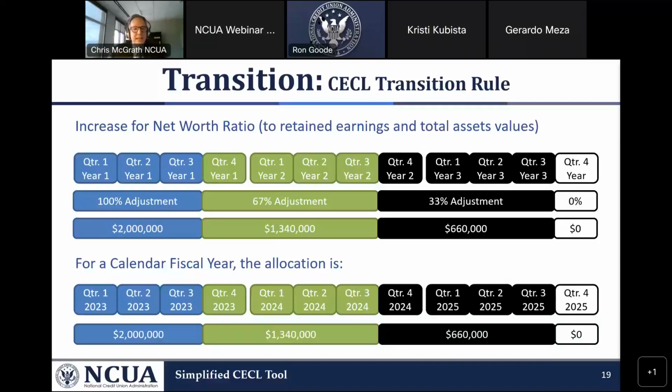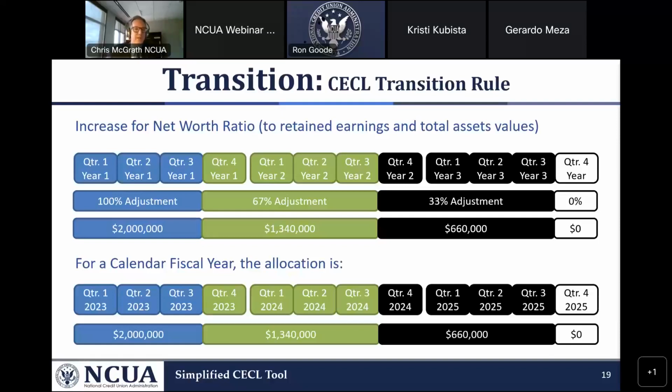And at the end of the first year, there is a reduction from 2 million of an add back to 67%, or in this example, 1.34 million. So this add back decreases as we go over time. By the end of the second year, the add back is 33%, or $660,000. And by the end of the third year, the add back is 0.